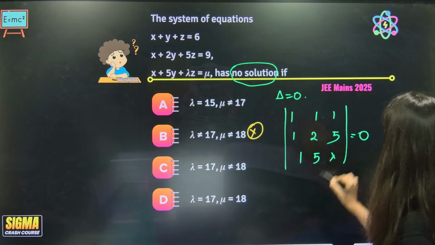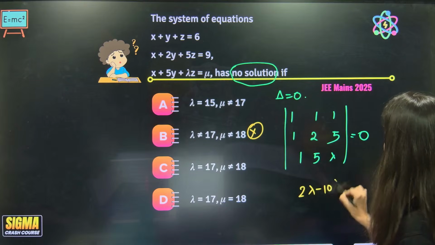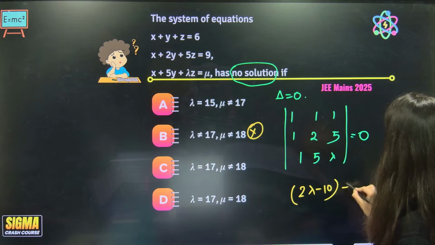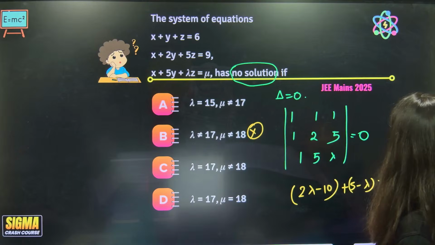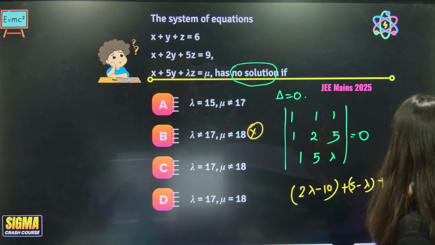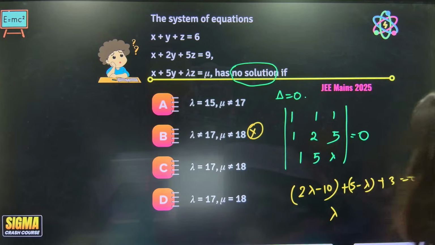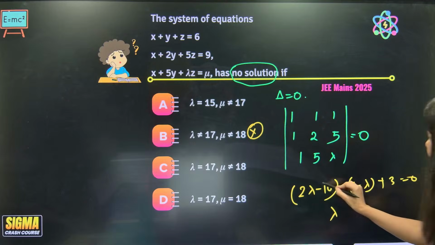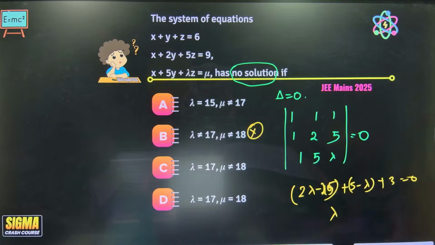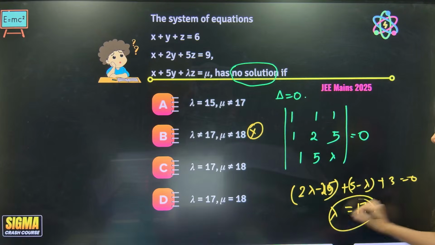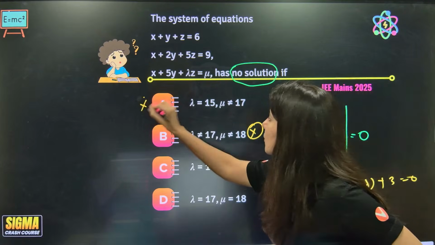So this is 2 lambda minus 10 and this is lambda minus 10, so 5 minus lambda plus, this is 5 minus 2, 3, is equal to 0. So lambda minus 5 plus 3. Lambda, 2 lambda minus 25. So minus 25 plus 5 is minus 20. Minus 20 plus 3. So lambda is coming out as 17. Lambda is 17. So this is also wrong.